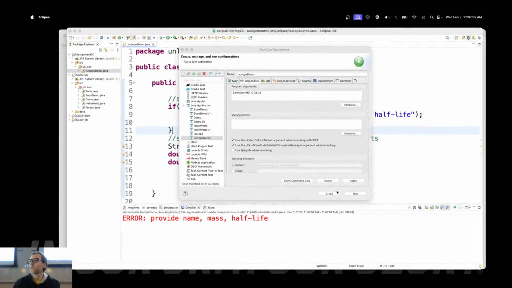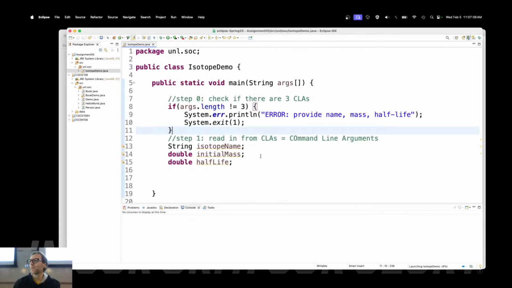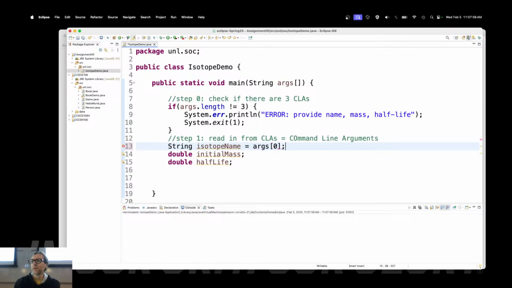28.79, right? Apply that and run it. Didn't do anything else, of course, because we're still not there. How do I read in a string as a command line argument, say like a file name in your third exercise? Well, it's already a string. arg sub 0. Of course, you would convert that over to a file and open that file with a scanner for assignment 3, exercise 3.